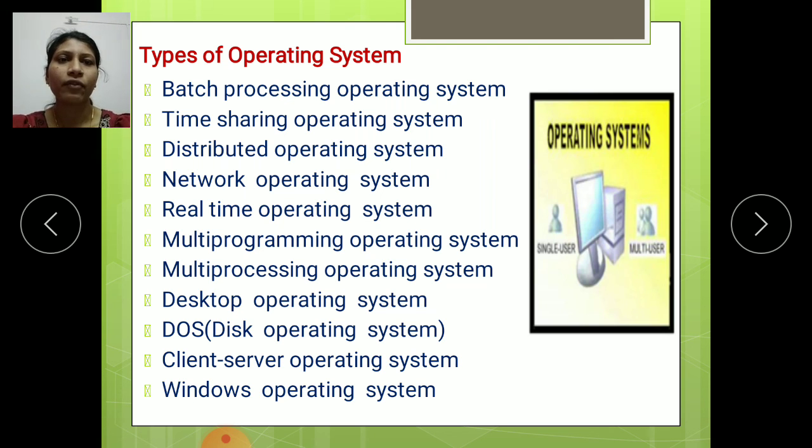So we'll see one by one what the use of each type of operating system is, and what the meaning of each is. We will learn that in the next video, studying them one by one.